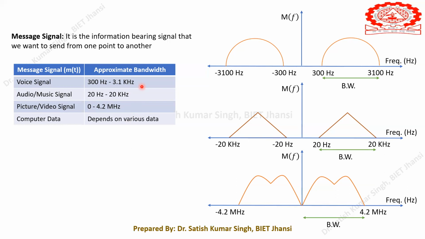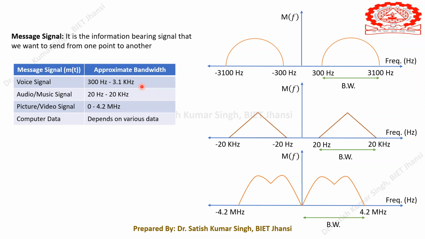So basically for electronic communication purposes, the voice signal that we are taking has its particular bandwidth. You try to understand the frequency bandwidth that we are talking about. As we know, every signal which is periodic in nature is related to its frequency.